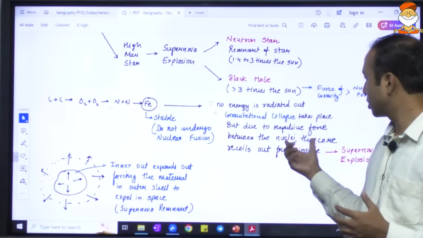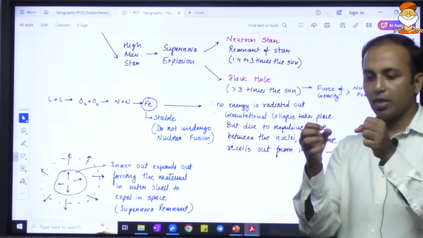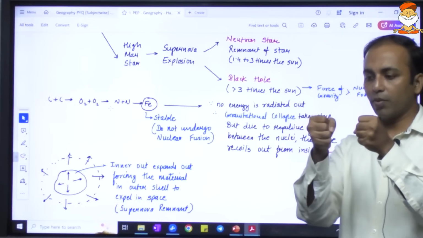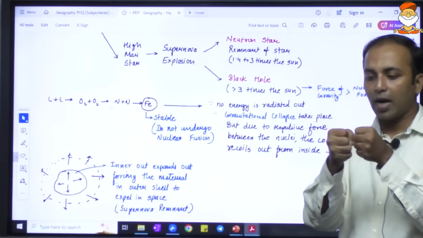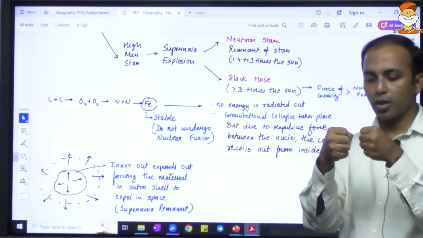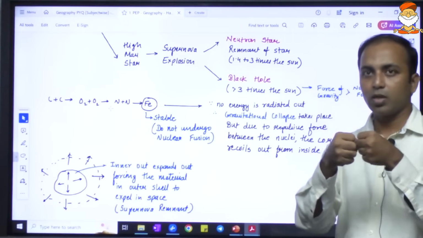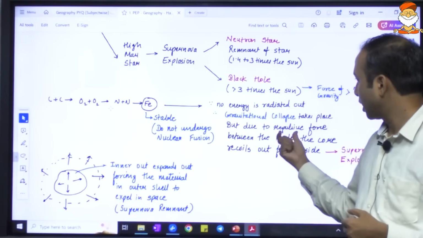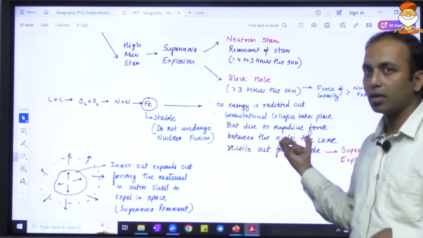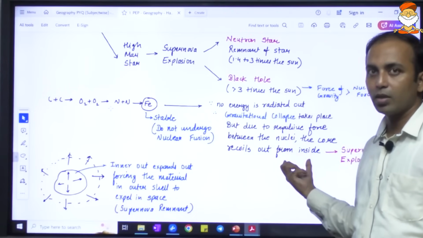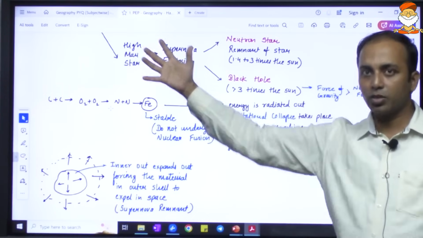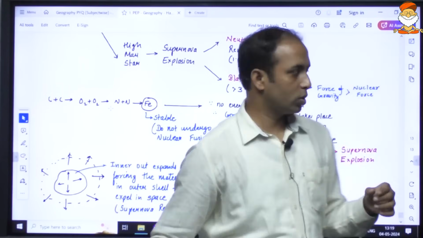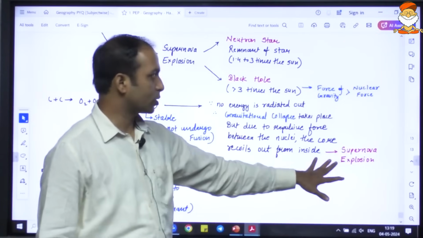When the contraction is taking place, there will also be a repulsive force. Consider the nuclei: when they are contracting, they will be moving towards each other, and there is a force of repulsion between the nuclei. So when the gravitational collapse is taking place, there is a repulsive force between the nuclei, and it recoils and then expands suddenly, and this stage is termed the supernova explosion.